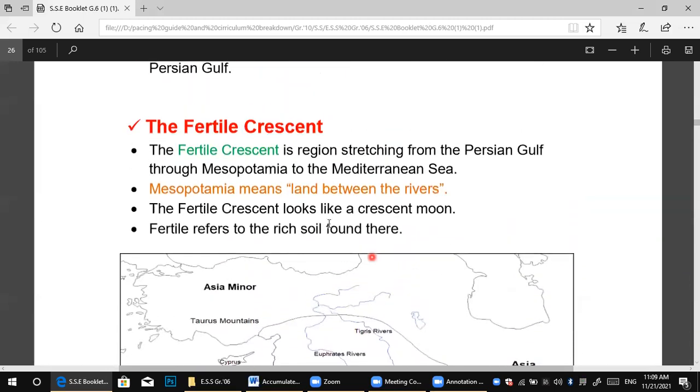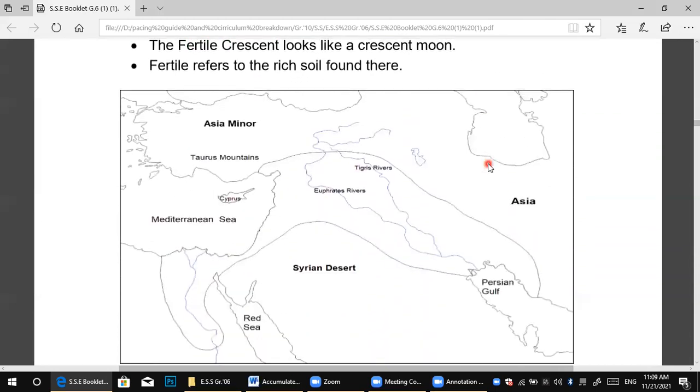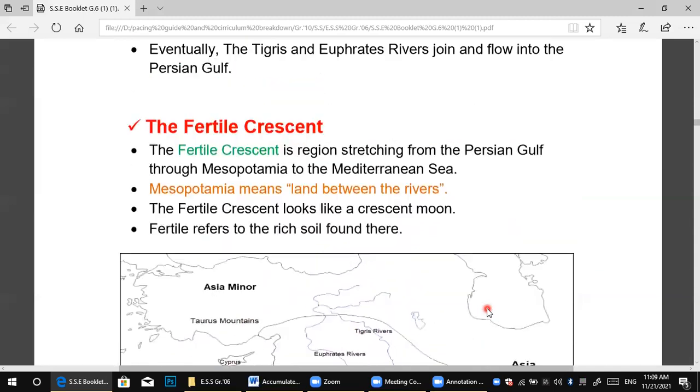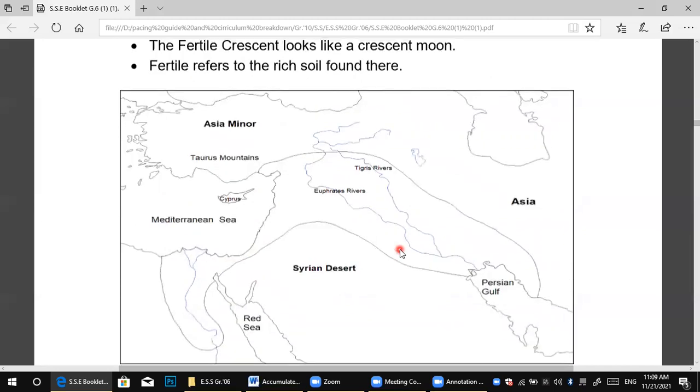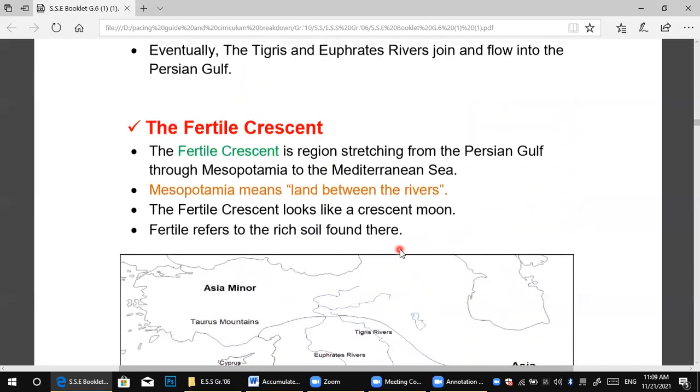The Fertile Crescent is a region stretching from what? The Persian Gulf. Where is the Persian Gulf here? Here, yes, exactly. From the Persian Gulf to the Mediterranean Sea. All of these places. Egypt is here, okay? So all of these places are the Fertile Crescent.